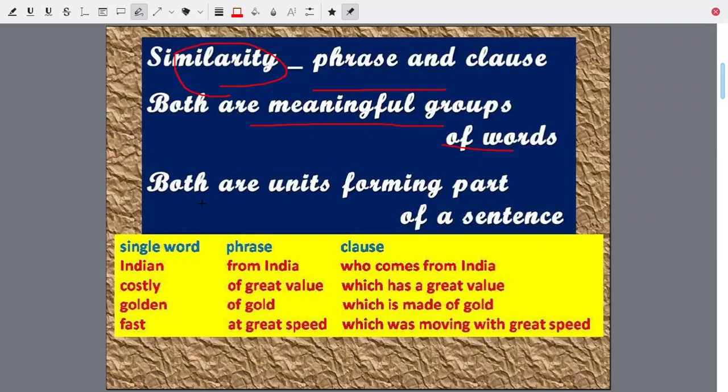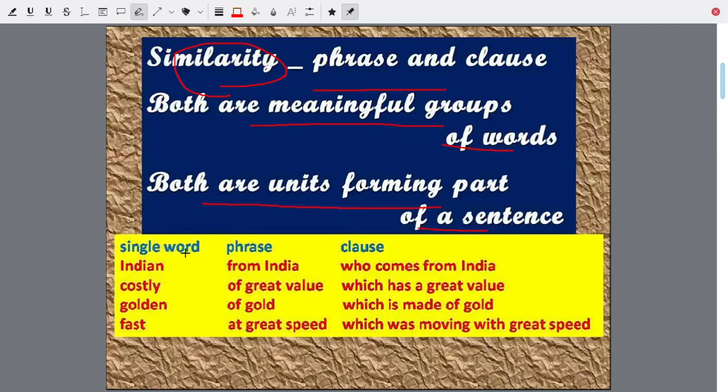Second, both a phrase and a clause are units forming part of a sentence. It's not a sentence, but forms a part of a sentence. Although they do not form a complete sentence, they are units forming a part of a sentence.